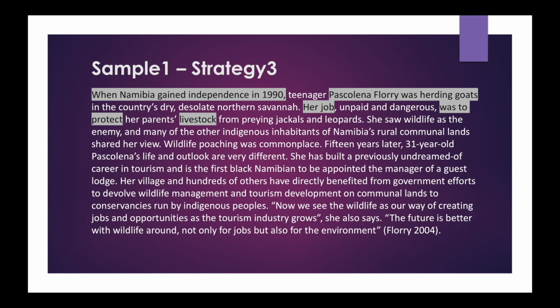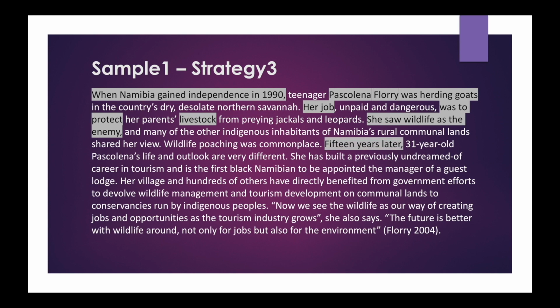And she saw wildlife as the enemy. So what she is thinking about is required. And many other indigenous habitants shared her view is not required. Wildlife poaching was commonplace, this is some detail. 15 years later, 31-year-old Pascalina's life and outlook are very different. This is also not required. She has built a previously undreamt of career in tourism. So what she has done is required.